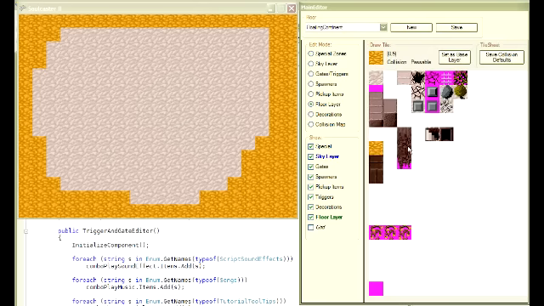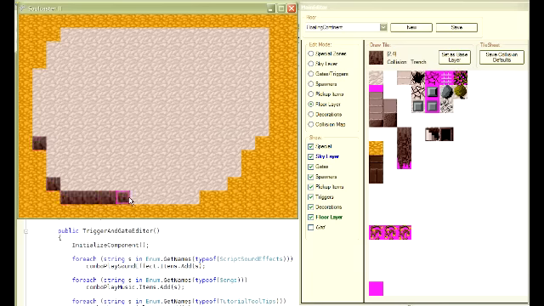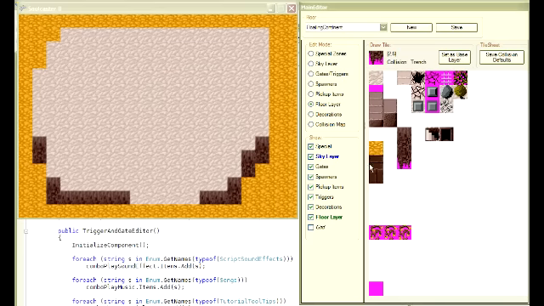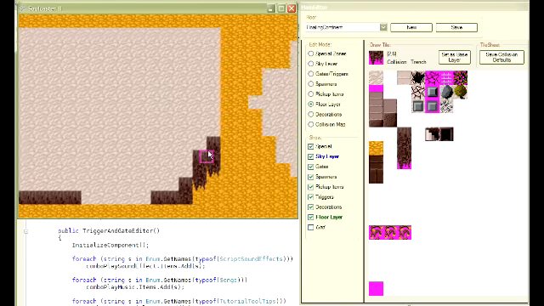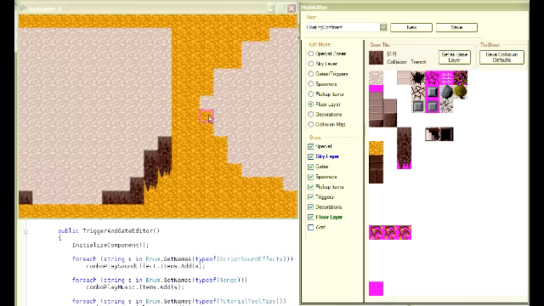we can make it look a little bit more like a floating continent by adding some of these tiles. So now it looks like there's some cliffs.